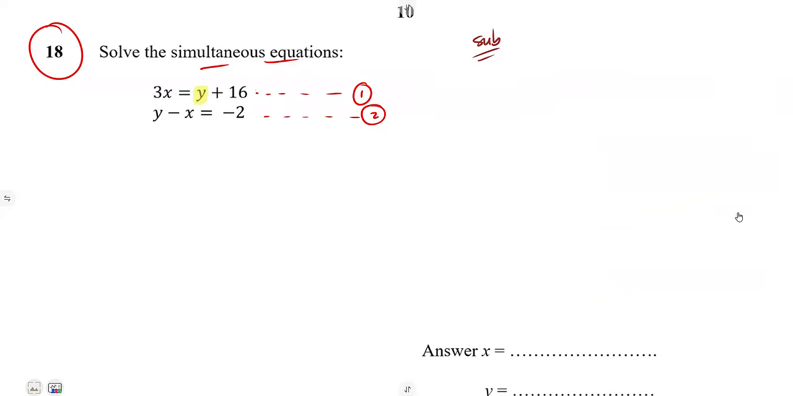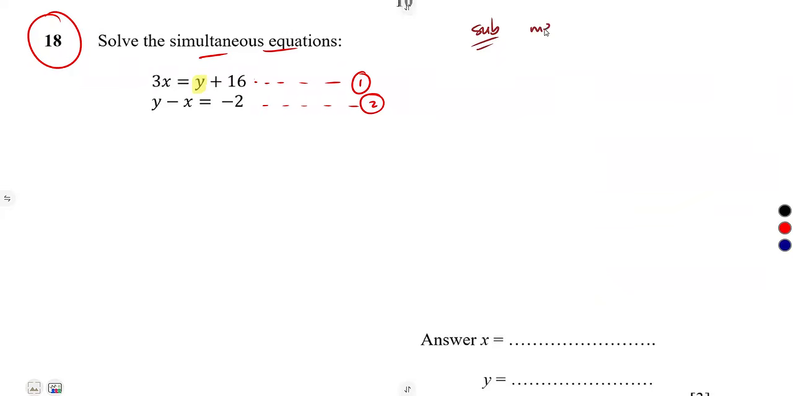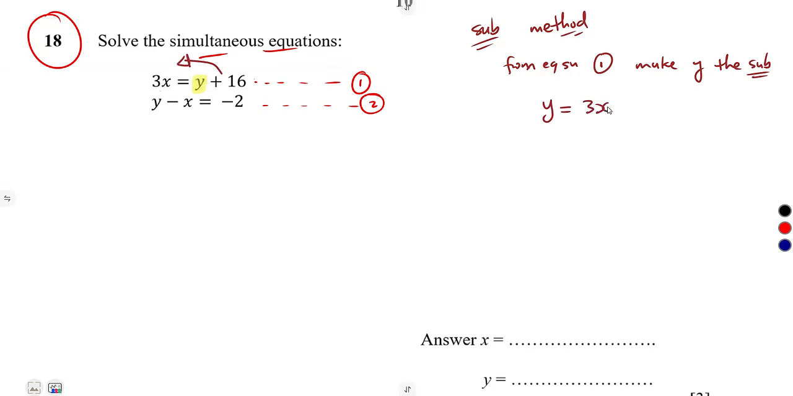You must have the same answers. As for me, I'm just going to use the substitution method, where I'm going to take equation 1 and make y the subject. So I'm going to take 16 to the other side. It's going to be a negative. So y is equal to 3x minus 16. So y is the subject. I'm going to call this one equation 3.